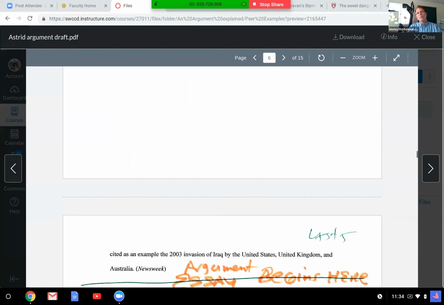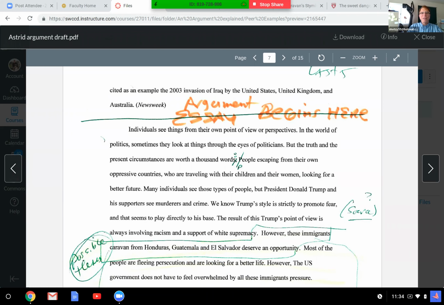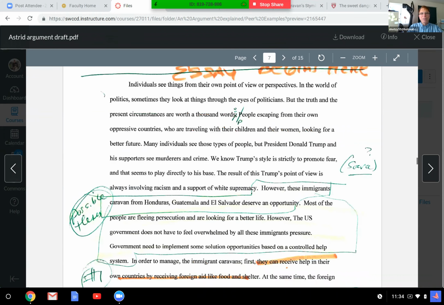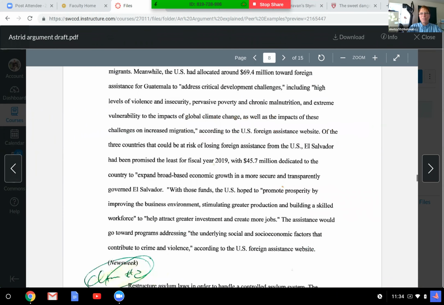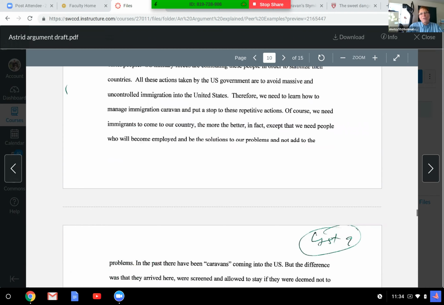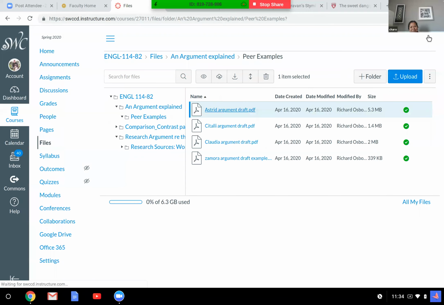I cut out those first 5 pages she sent me because it's too much. But look, she's got 8 more pages, and still she's not getting to her point. So I don't want you guys to make that mistake, because look at all this work she did. And still, I don't know if she wasn't paying attention or if she just really got into it. She probably just really got into it. So you can see where people can be doing a lot of work, but not writing an argument. With an argument, you take a position. You want to say what you mean.